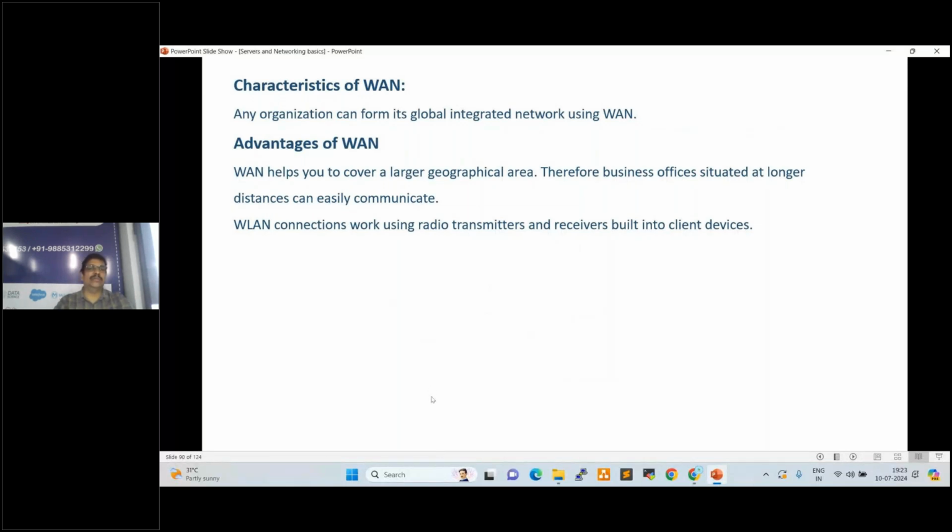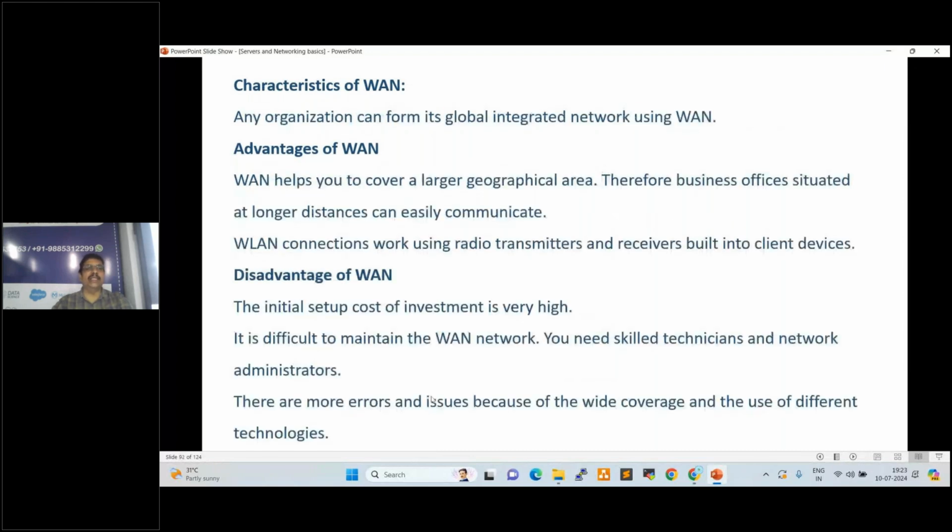Disadvantages. See here, the initial setup cost of investment is very high in WAN because it is country to country, continent to continent. It is difficult to maintain the WAN network. You need skilled technicians and network administrators. There are more errors and issues because of the wide coverage and the use of different technologies. We configure the WAN systems.